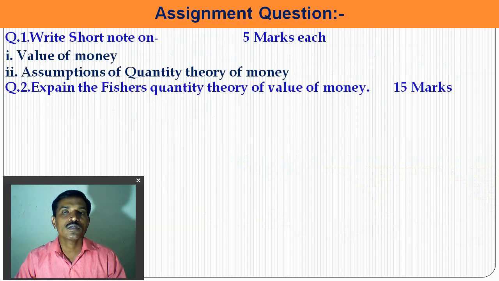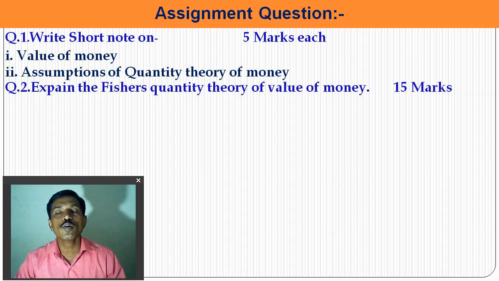And the assignment questions on this point: give short notes on value of money. What is meant by value of money? So meaning and equation you can explain for 5 marks. Assumptions of the quantity theory of money: what are the assumptions of the quantity theory of money or Fisher's quantity theory of money? And question number 2, explain Fisher's quantity theory of value of money for 15 marks.